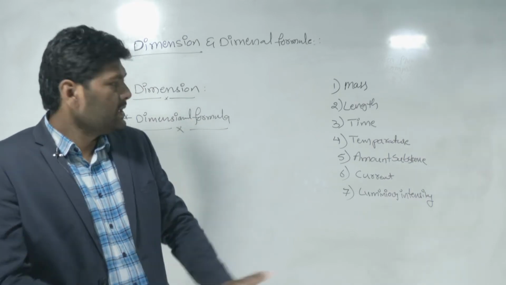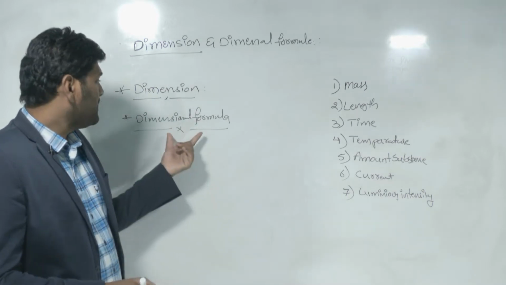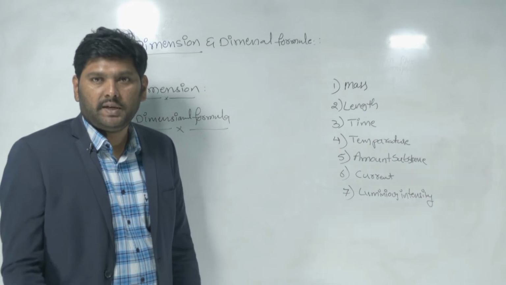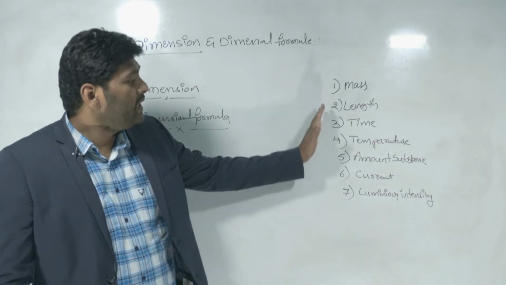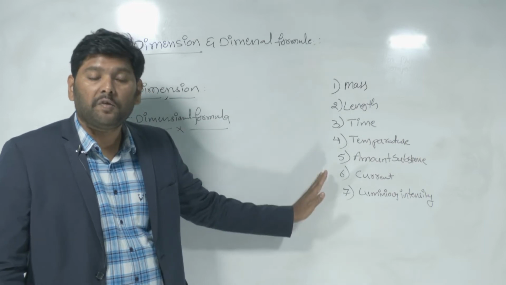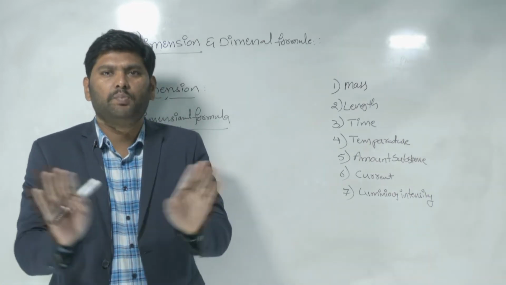For science, these are the dimensions. Now, what is meant by dimension formula? Writing any physical quantity in terms of these dimensions, or these fundamental quantities, is known as dimension formula. Simple thing.